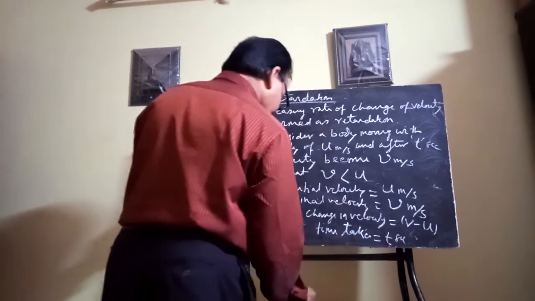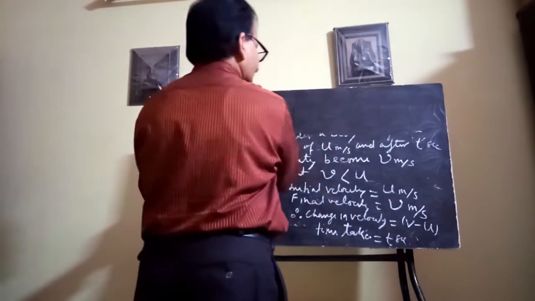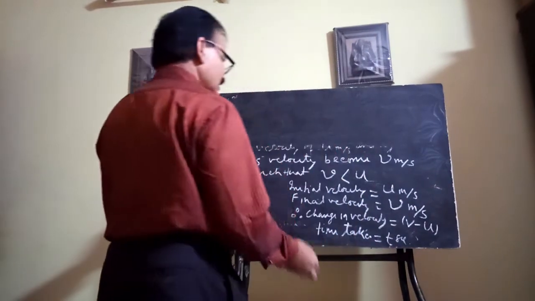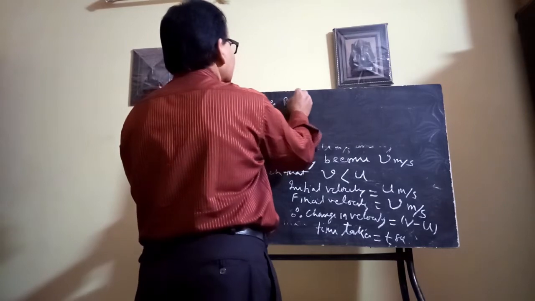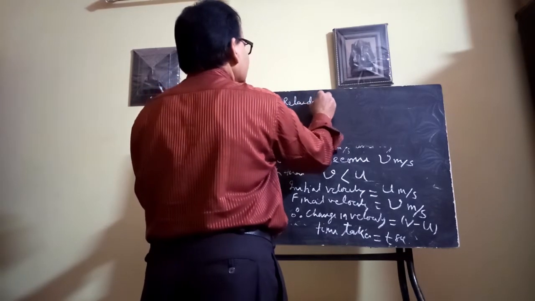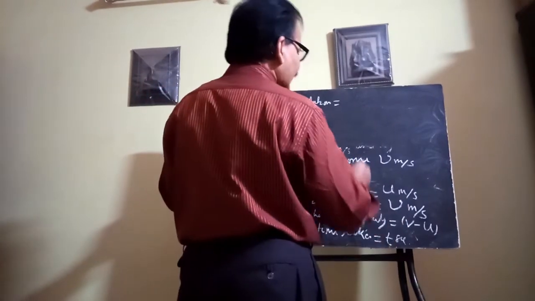Therefore retardation equals del v by del t.